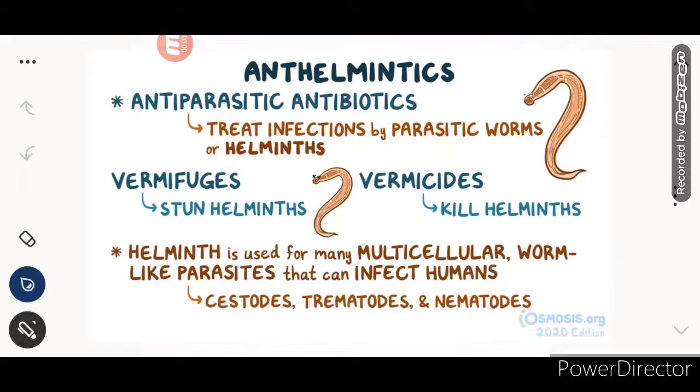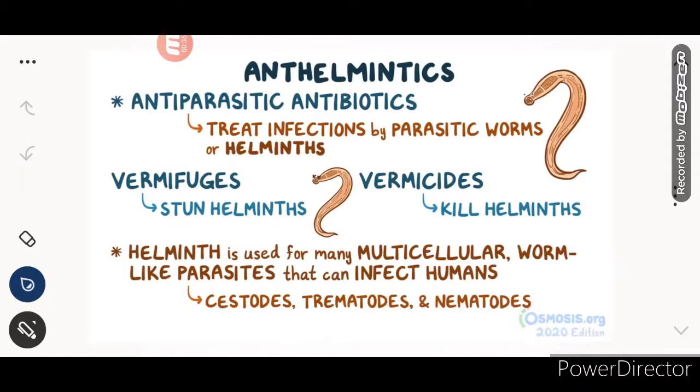Today we're going to talk about the anti-helminthic drugs. Helminths consist of two classes, that is nematodes and the platyhelminthes. These are the antiparasitic antibiotics that treat infections by parasitic worms or helminths. Basically there are two types: vermifuges, that stun helminths or stop them from growing, and vermicides, that kill the helminths.